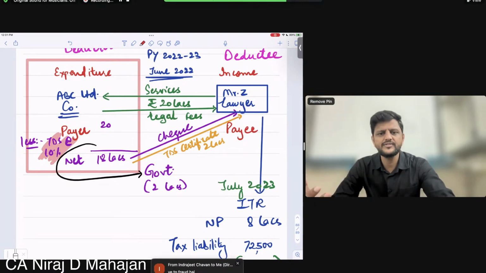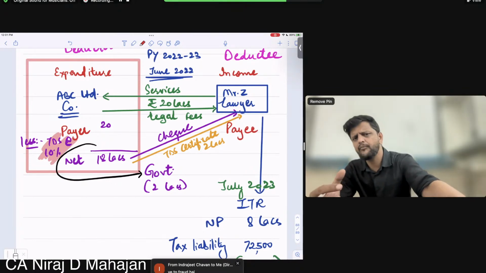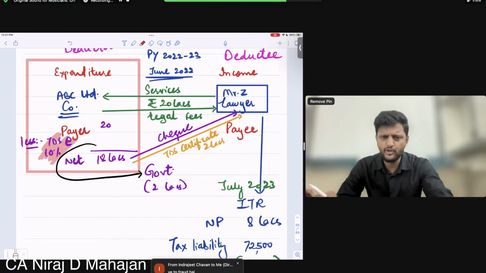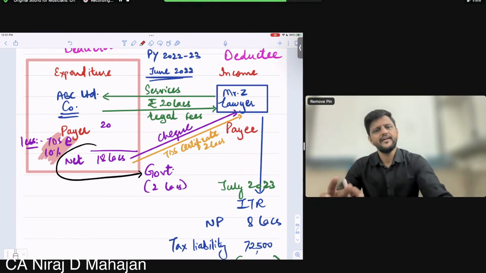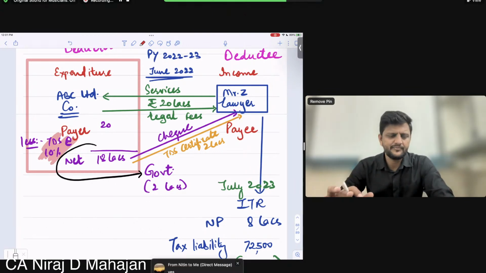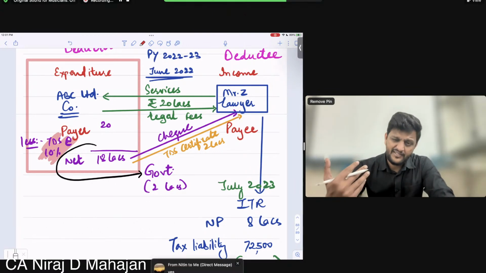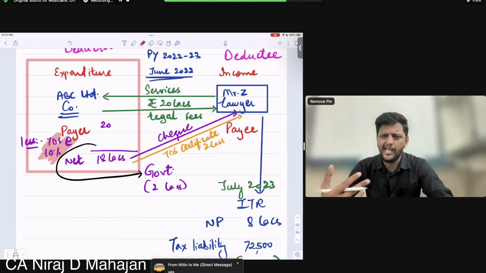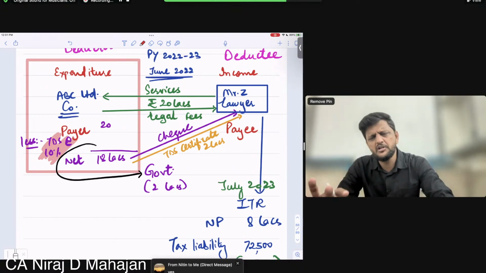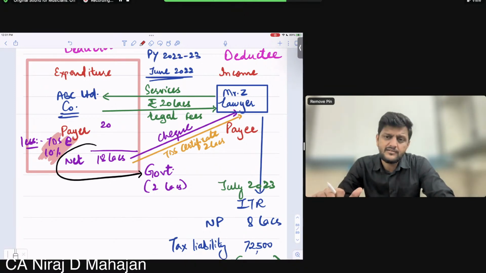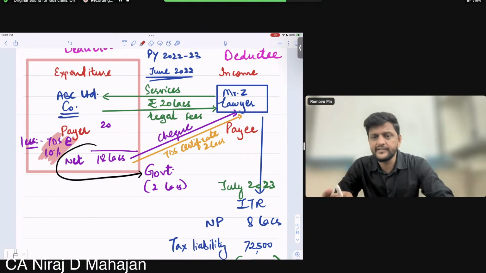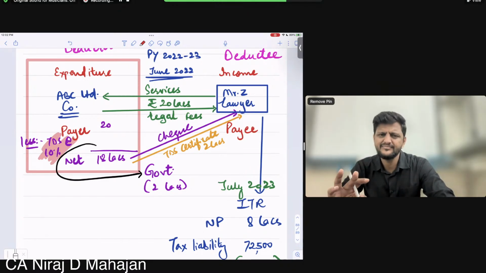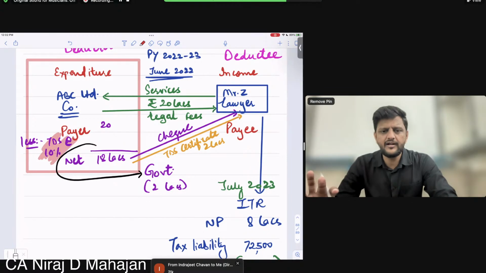Because that is the amount which it can receive maximum on the income of the lawyer. 30%, obviously I'm saying a round figure. Are you getting the point or no? If Z earned 20 lakhs, and let us say there is no expenditure at all for Z, so the entire 20 lakhs rupees is also the net profit. I'm just saying hypothetically. So in a way, the tax liability comes to around 30%. Clear till here?